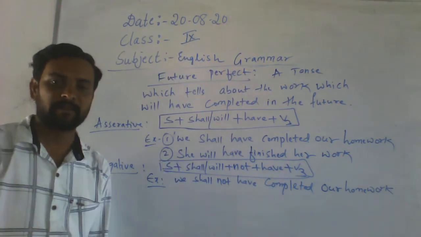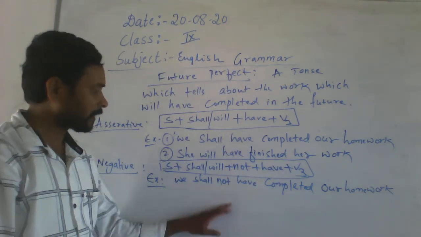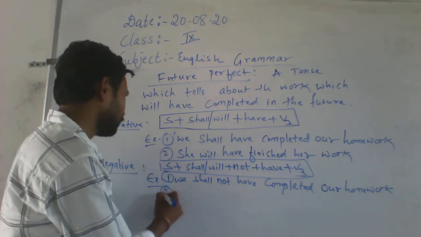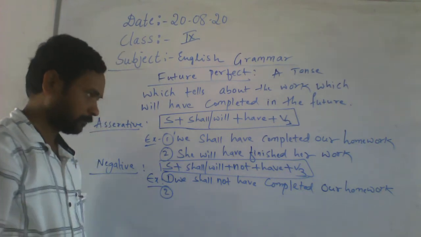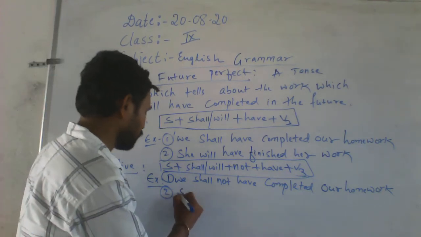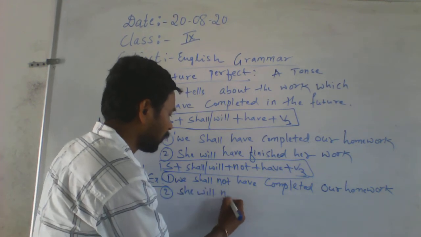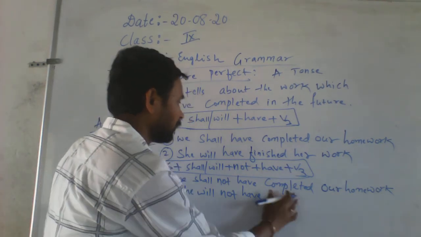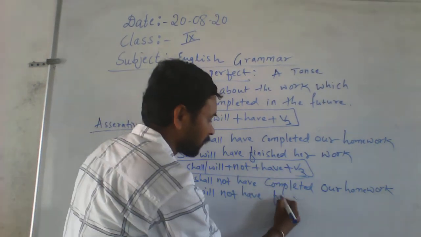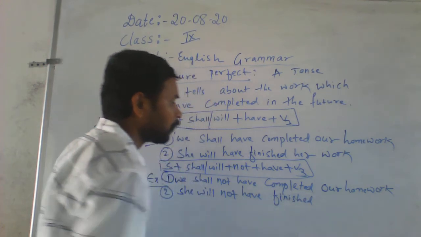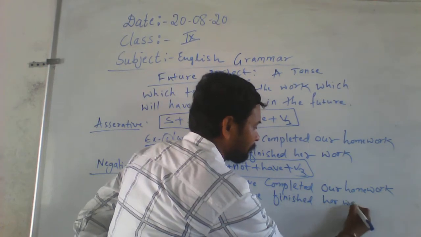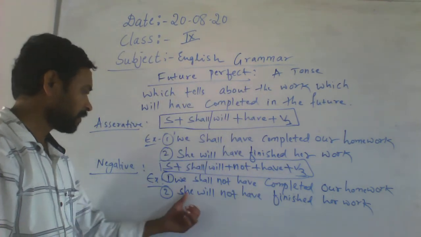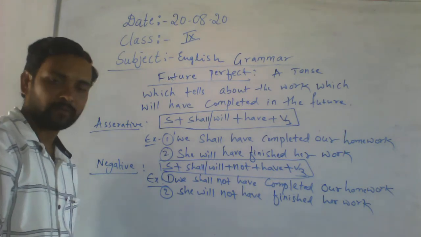Is it understood? We shall not have completed our homework. Then the second example, you have to change into negative. She will not have completed, sorry, what is that? Finished. Finished is there, sorry. She will not have finished her work. Does it understand?